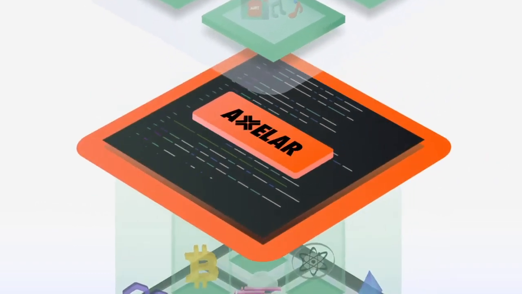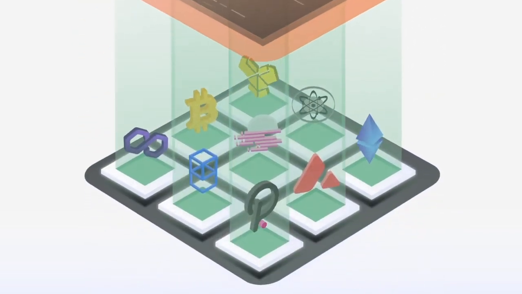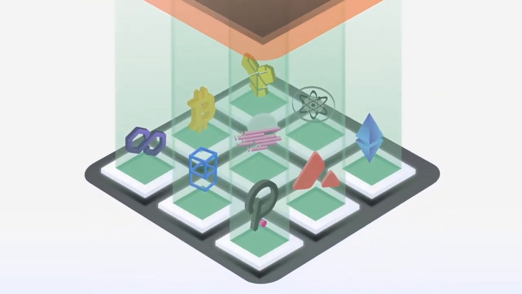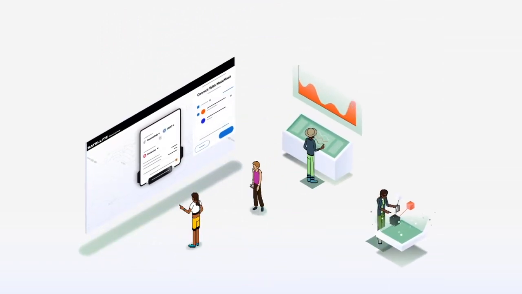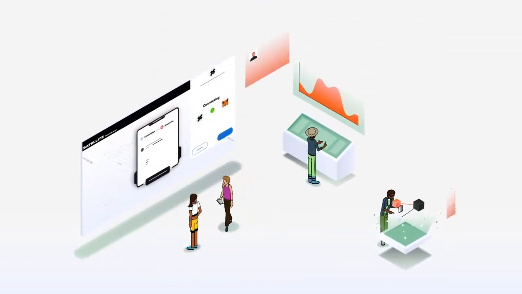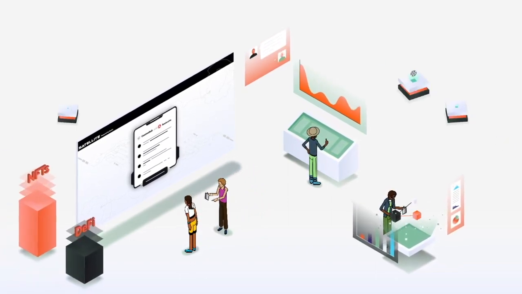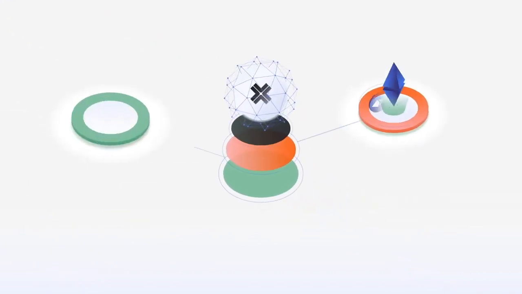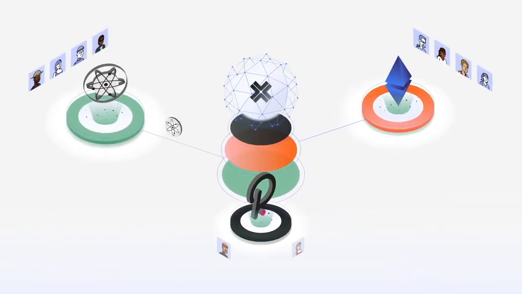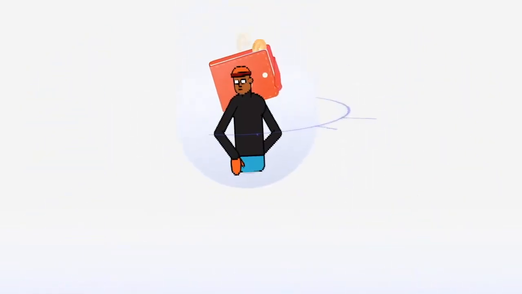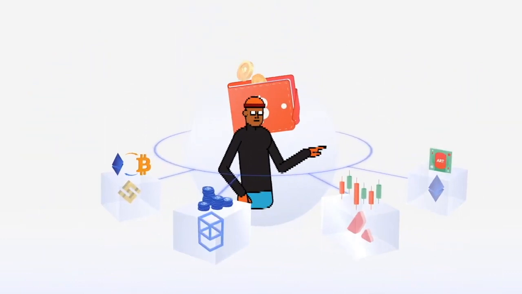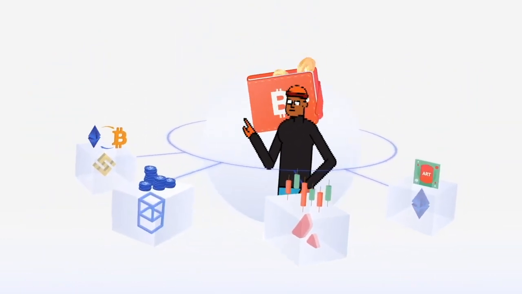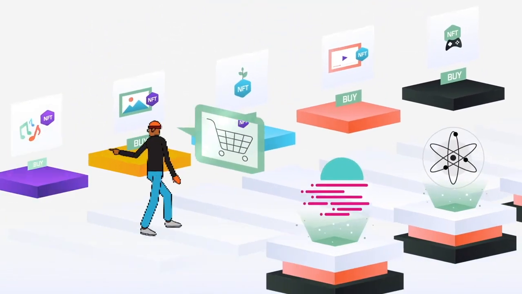Axelar is composed of a decentralized network of validators, secure gateway contracts, uniform translation, routing architecture, and a suite of software development kits and application programming interfaces to enable compatibility between blockchains. This allows developers to build on the best platform for their use cases while being able to access users, assets, applications, and every other ecosystem. So Axelar will essentially make it easy for blockchain developers to plug in and communicate with other chains, provide decentralized application, dApp developers with cross-chain compatibility, allow users to interact seamlessly with applications across multiple ecosystems. Sounds good. So that's a quick introduction.